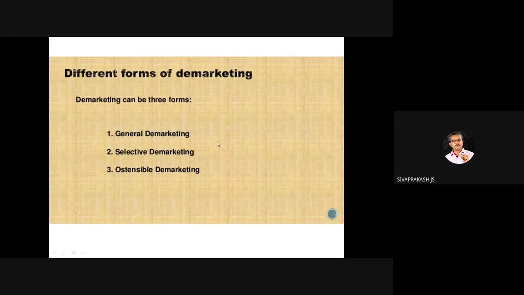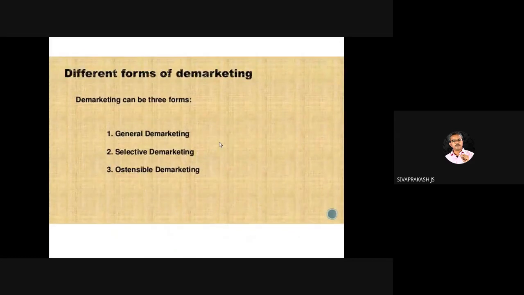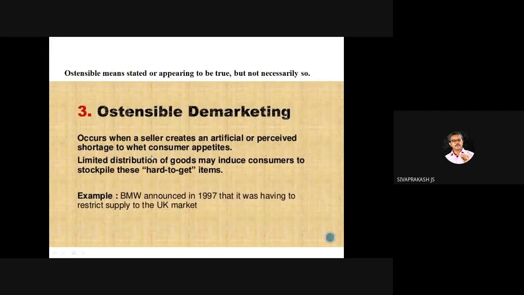Then different forms of demarketing. Right? General demarketing, selective demarketing, ostensible demarketing. These are expected questions from this. You know what general demarketing is: for example, some product less than 18 age is not allowed. Selective demarketing: in one particular area people cannot use that particular product. What is ostensible demarketing?